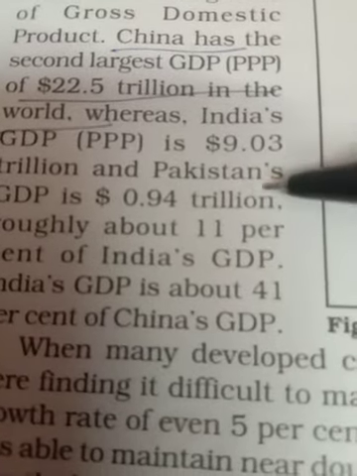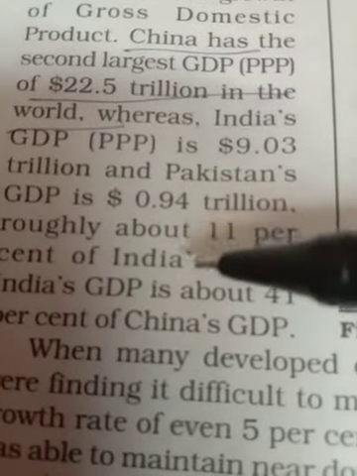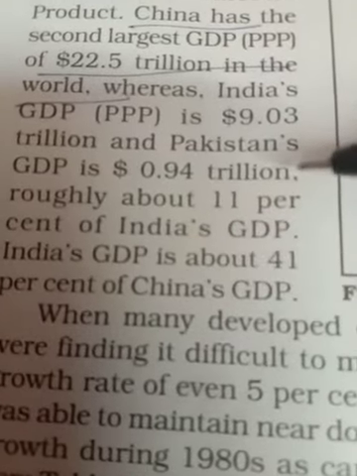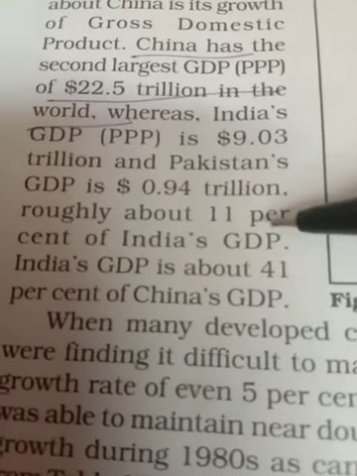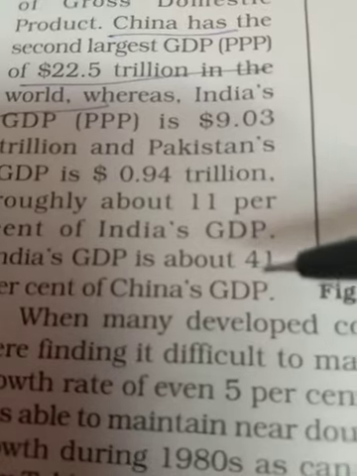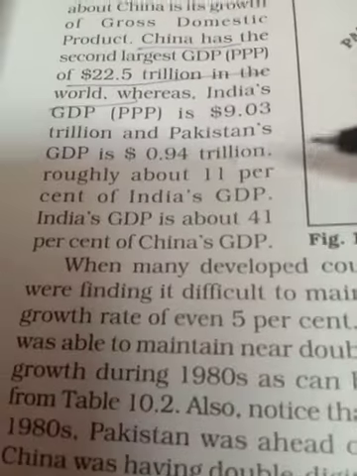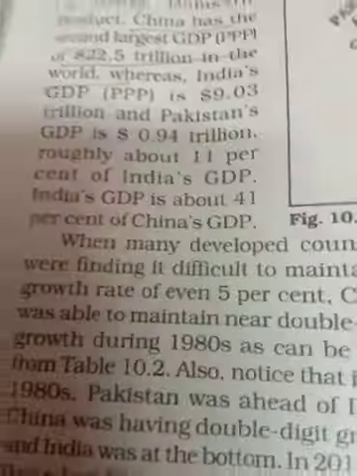And then India's GDP is $9.03 trillion. Pakistan has $0.94 trillion, and that is roughly 11% of India's GDP. India's GDP is about 41% of China's GDP. So as you can see from the data, China is very much ahead. That is the second largest in the whole world even.